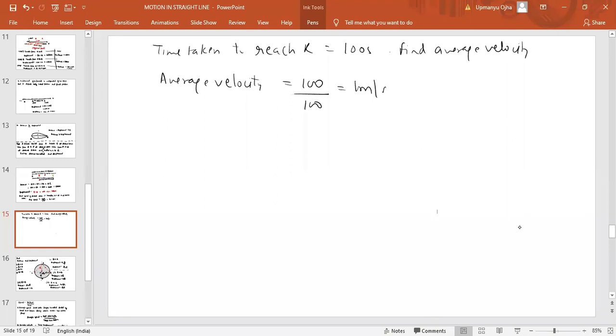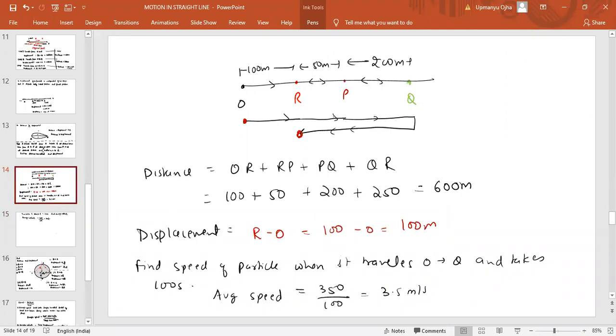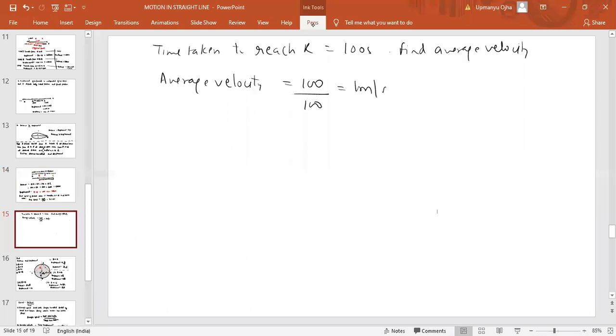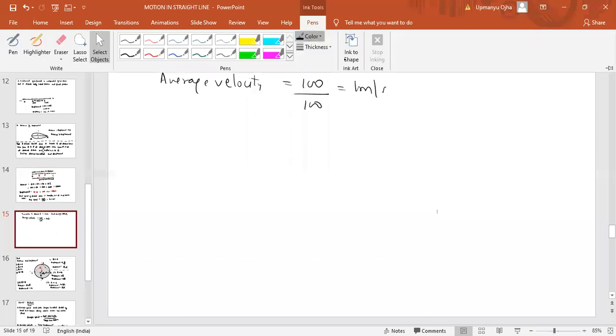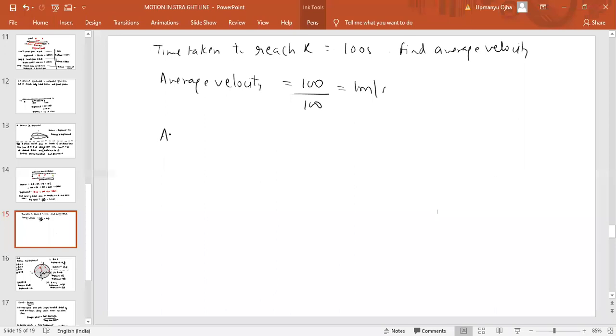And average speed we found how much? 3.5 meters per second. Now find the average speed in this case. If the particle reaches R again at 100 seconds, then what was the average speed? The average speed would be total path length, which is 600 meters, by total time taken 100 seconds, which means 6 meters per second.